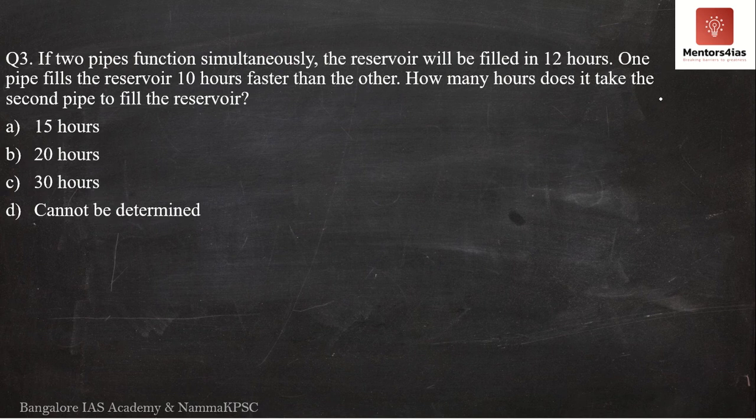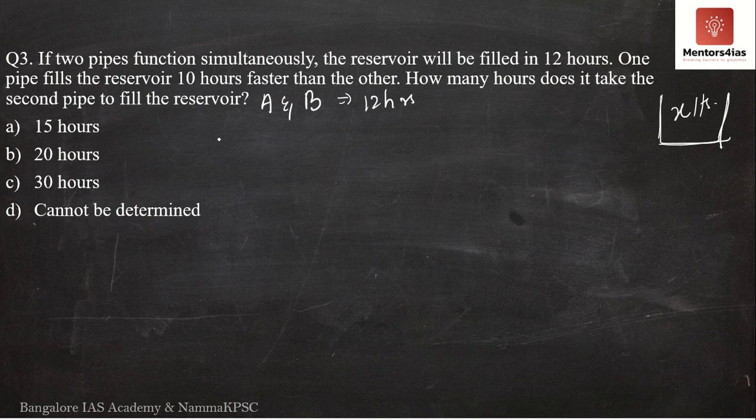So again, we'll assume a tank. The capacity of the tank is nothing but X liters. Let me assume the two pipes to be A and B. When both pipes A and B are open, they are able to fill the tank in 12 hours. Let me assume that A is filling the tank at a greater rate.